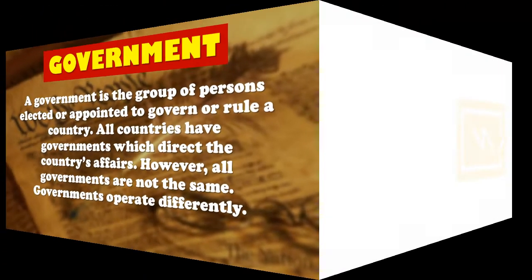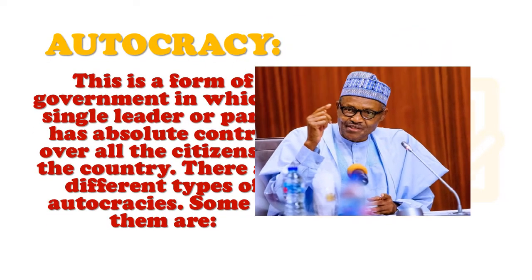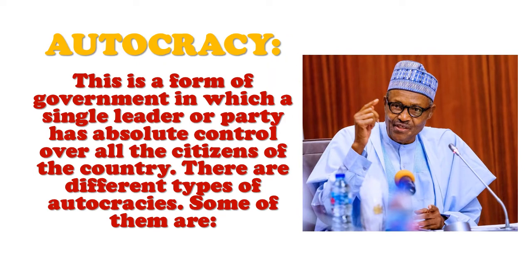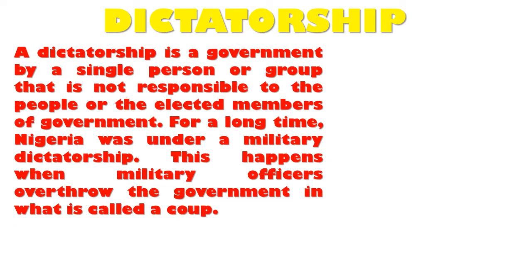We have the autocracy government, a form of government where a single leader or party has control over the citizens. Under autocracy government, we have different forms. We have dictatorship. A dictatorship is the type of government by which a single person or group is not responsible to the people or the elected members of government.